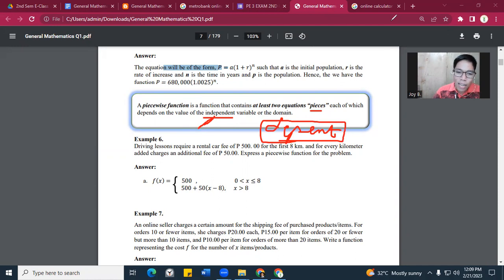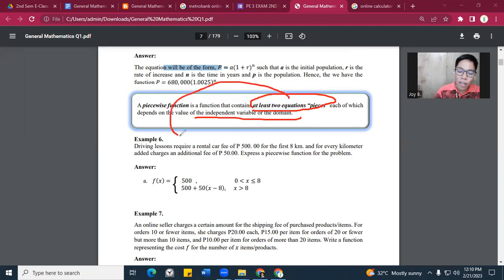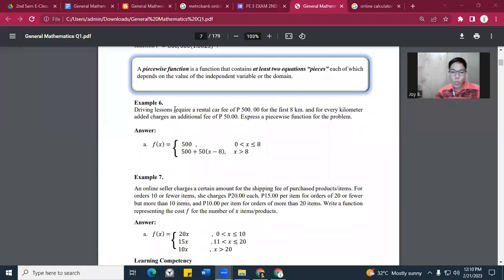Okay? Now let's repeat. Kapag sinabing piecewise function, it means that a function that contains at least two equations na tinatawag natin na pieces, and each of which depends on the value of the independent variable or the domain. So, ibig sabihin daw, yung function natin na two equations is magdedepende sa value ng ating independent variable or ng ating domain or ang value ng x. Okay? All right, now, moving forward, we have example number 6 to understand the concept. So, we have driving lessons require a rental car fee of 500 pesos for the first 8 kilometer.